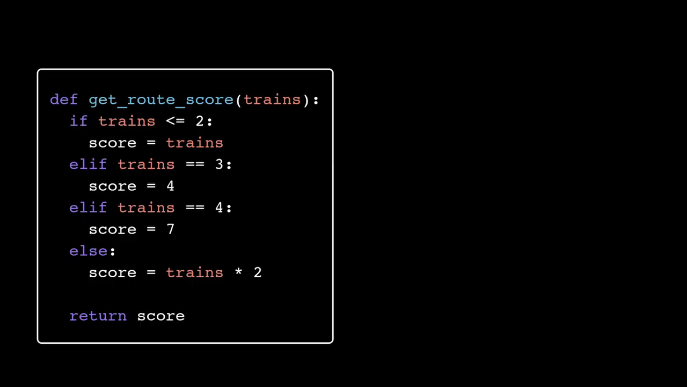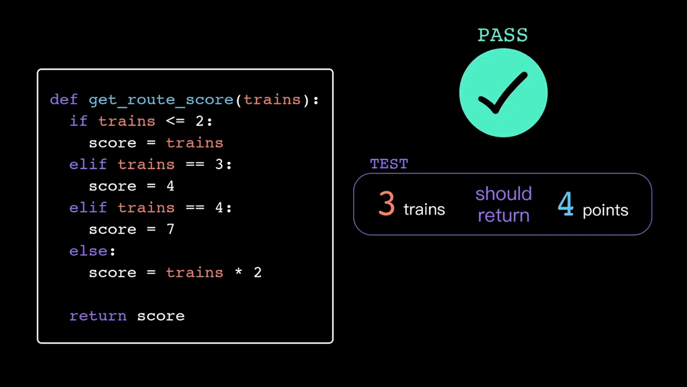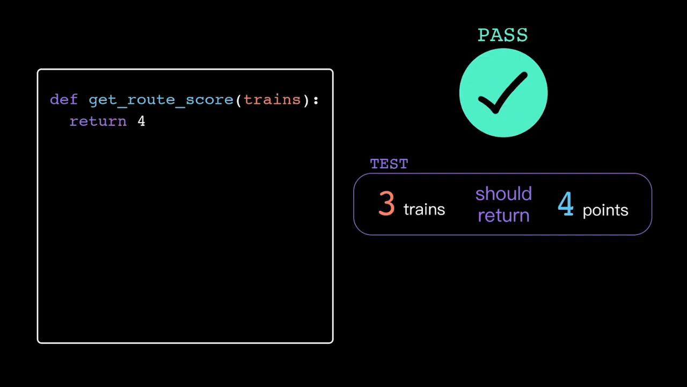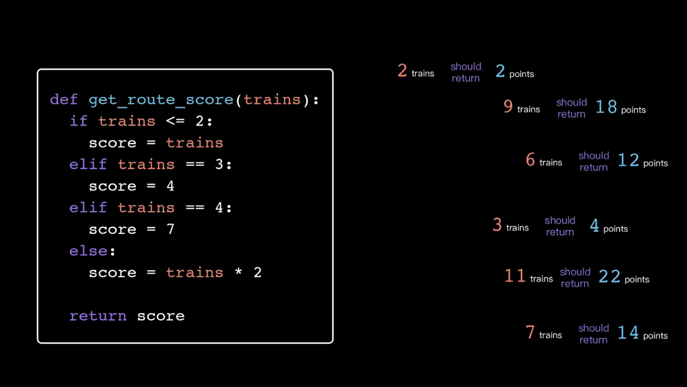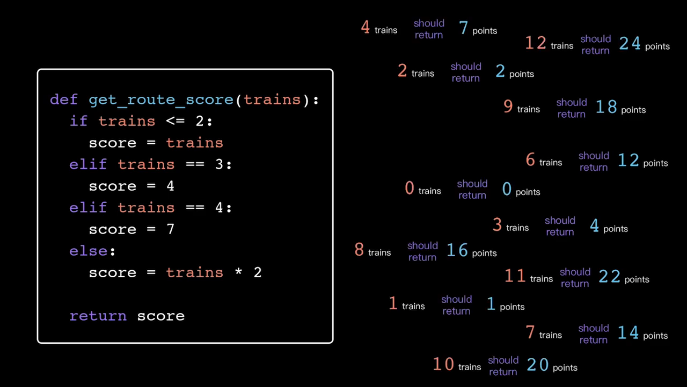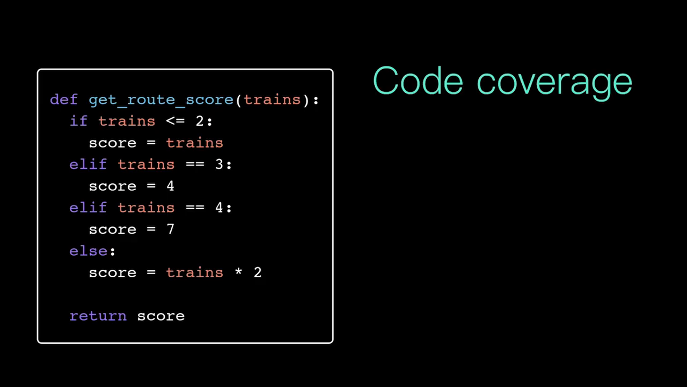But how do I know which tests to write? Writing just one test case doesn't really do a whole lot, because my unit test would still pass even if my function just always returned 4. So I haven't really proven anything about my function logic. I could write a test for every possible input value, but that's probably not the most efficient use of my time. Instead, programmers try and work for a goal of code coverage.